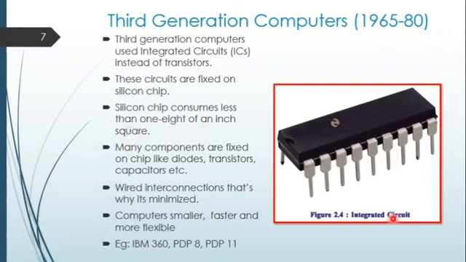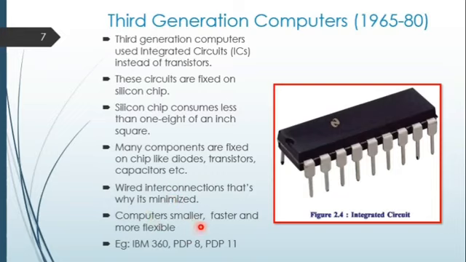A lot of ICs are fixed on a chip, and many components are fixed on the chip like diodes, transistors and capacitors. On one chip you can see diodes, transistors and capacitors also. Wire interconnection is thus minimized. It is a wire connection. That material is also used as a semiconductor, and inside the motherboard we call it a silicon chip or circuit chip.